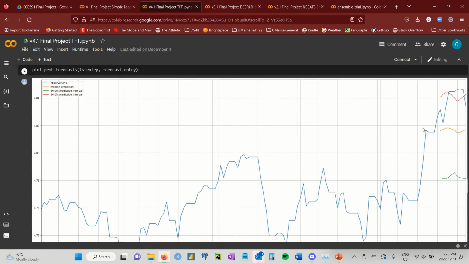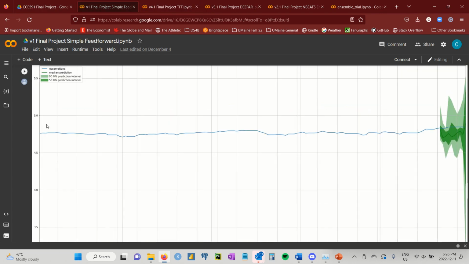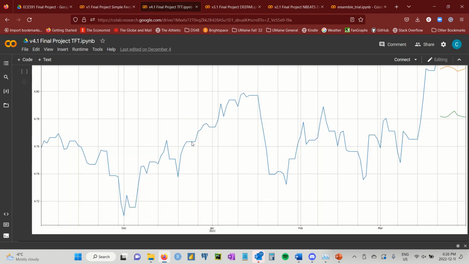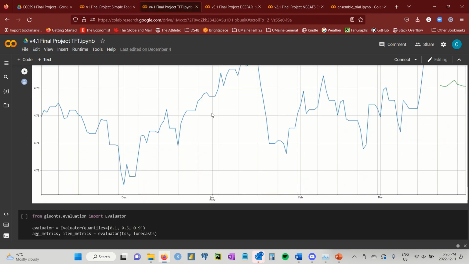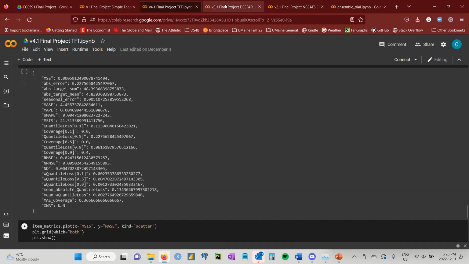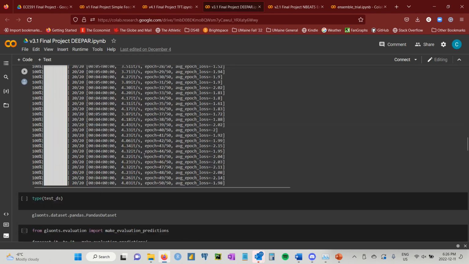Like I said earlier, you can see the intervals here from 4.84 to 4.72, where the simple feed forward had those massive intervals from 5.5 to 3. It's funny how the plot looks so different, but what it really shows is just how wide the model predicts. We have our validation metrics. We'll go over our DeepAR. We have some nice intersections there, something we love to see, crossing through the actuals.